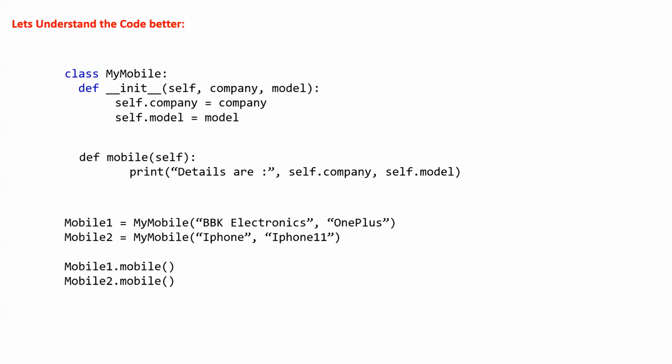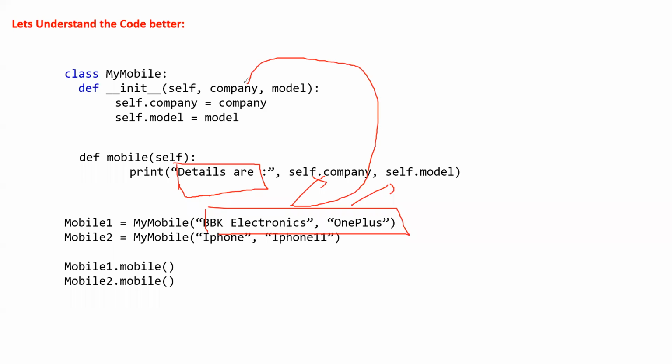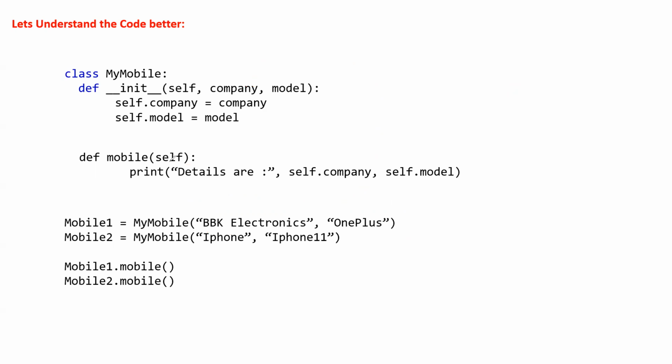How many of you understood this? The output of this. What is it printing out? First, it is printing out a line that says details are, and then it is printing out these. Correct? It is printing out these because this goes here, this goes here. It doesn't go this way. It first goes here. Let me change the colors as well. See, it first prints out this, then it needs to print out this.